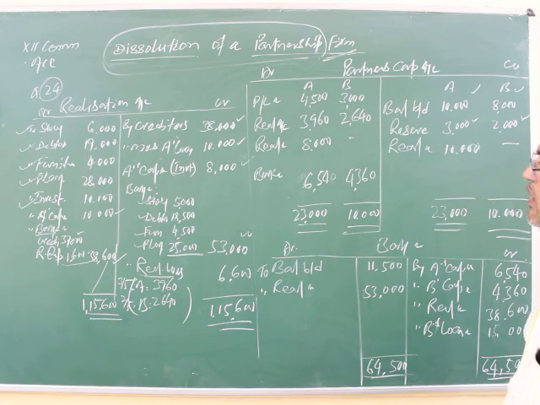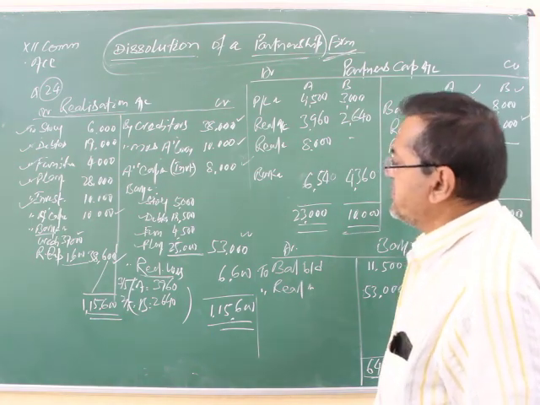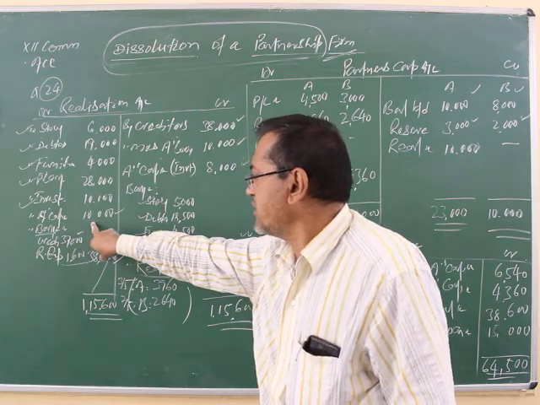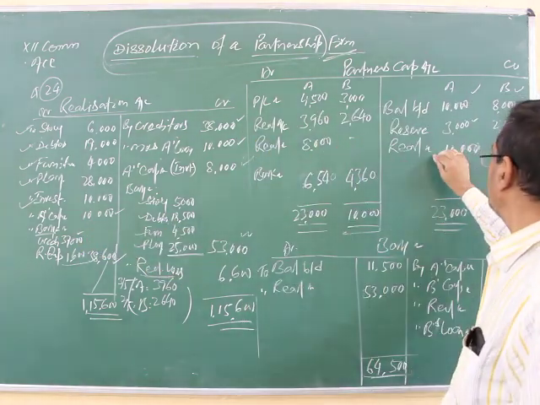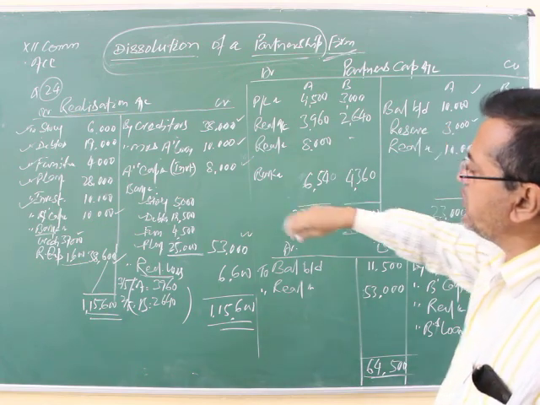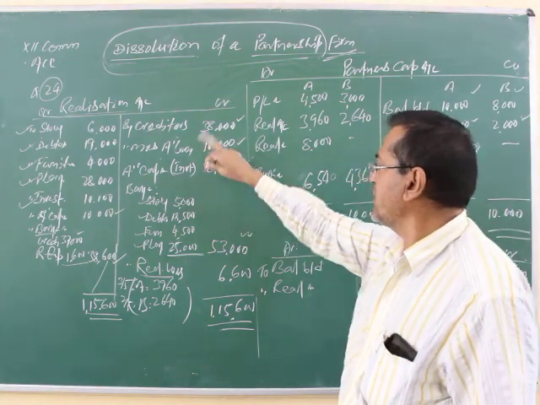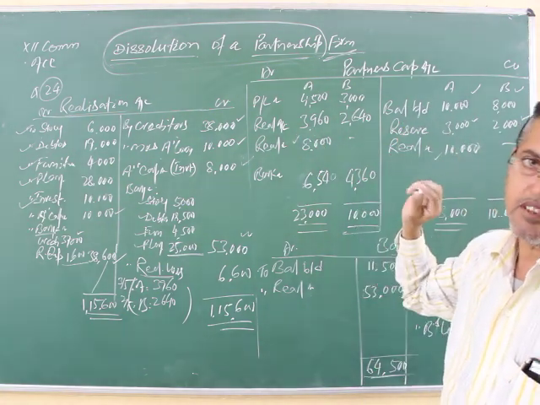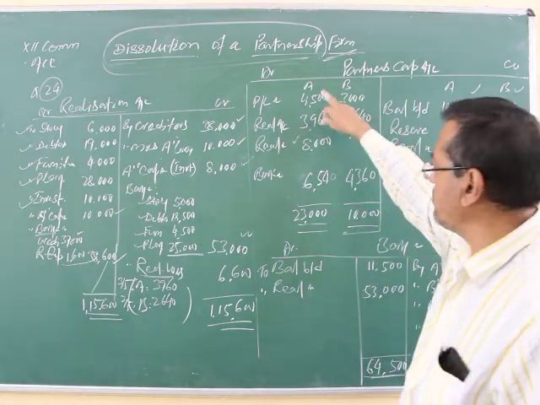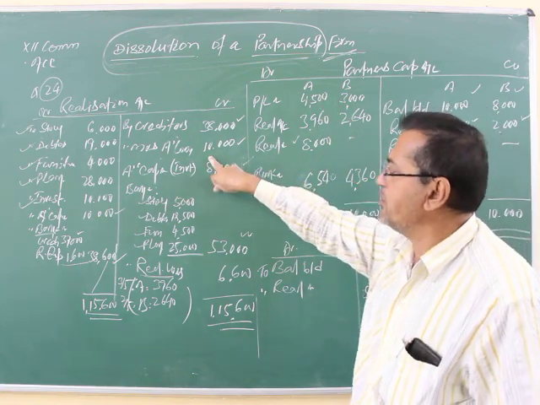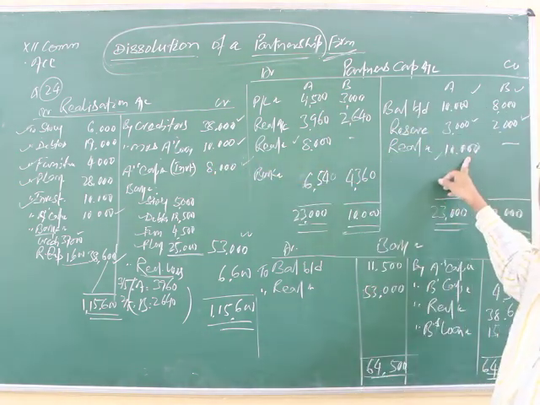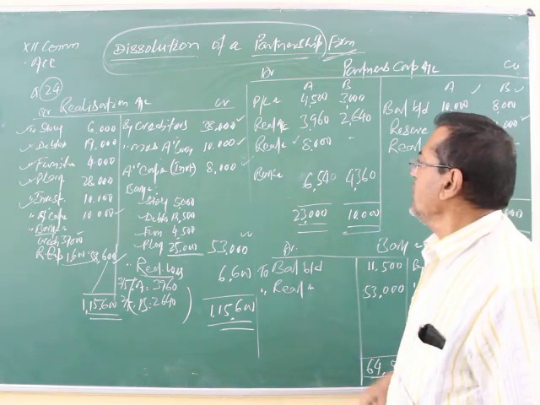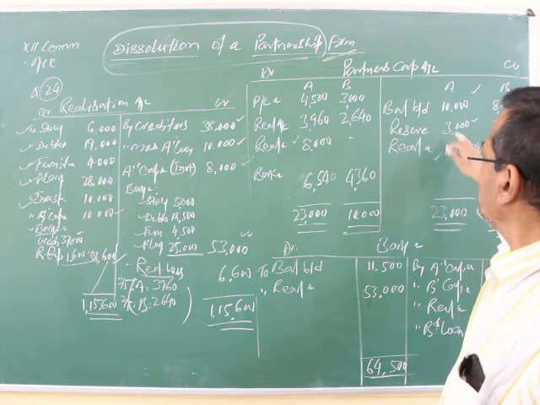After this, A is ready to take over Mrs. A's loan 10,000, so A's capital is credited. And A is also ready to take over the investment for 8,000, that's why A's capital will be debited by 8,000. He is taking the investment, not making the payment, that's why his capital is credited. And he is taking the liability, that's why his capital is increased. Okay. After this, there is no other item which will come here.